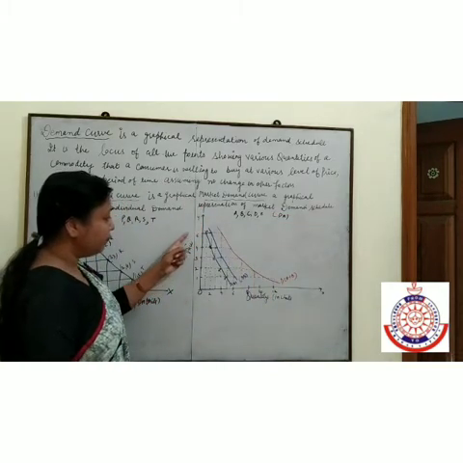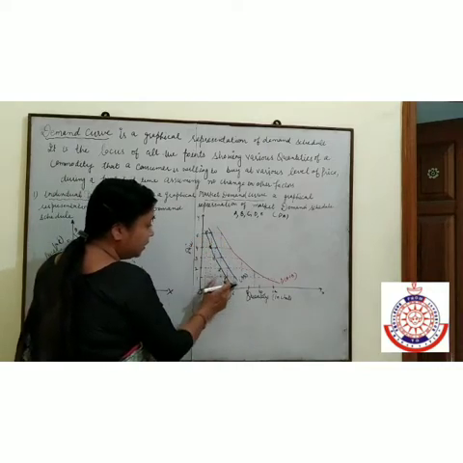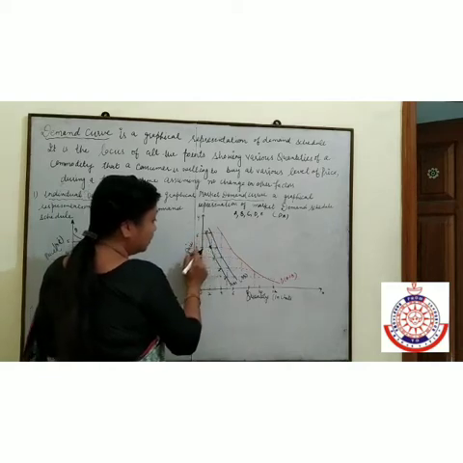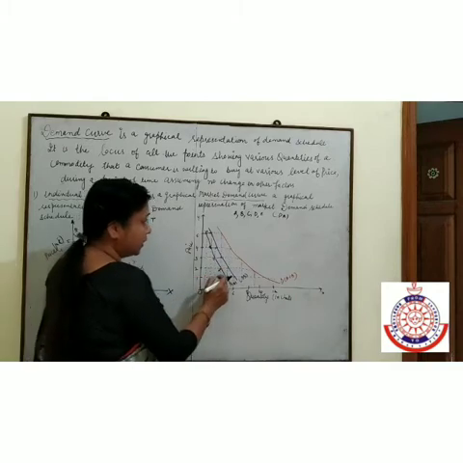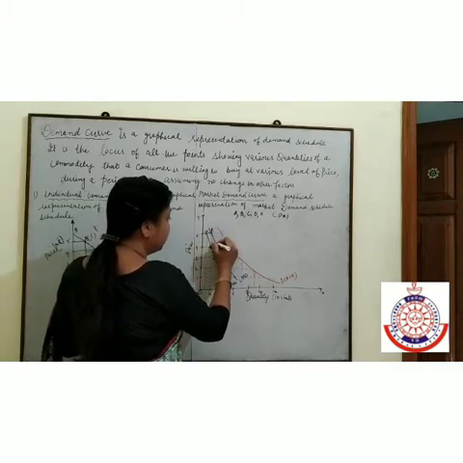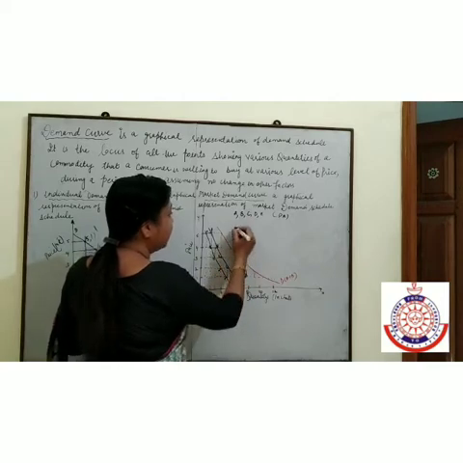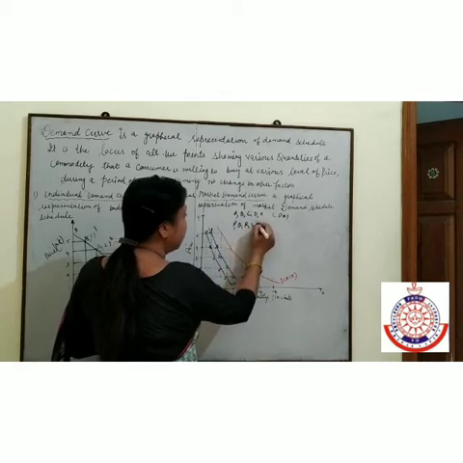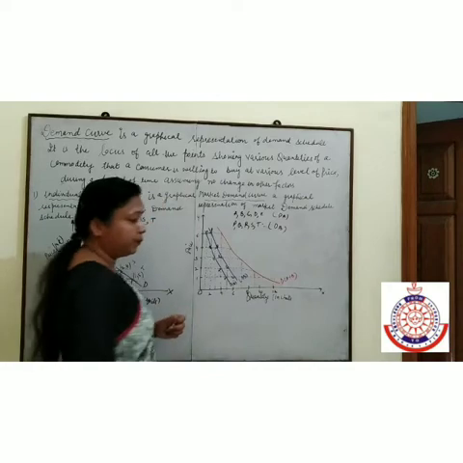Same as if we join the demand for B: at a price of 5 rupees the quantity is 2, at 4 it is 3, at 3 it is 4, at 2 it is 5 and at 1 it is 6. It means P, Q, R, S, T. If we join P, Q, R, S and T, that will show the demand for B.